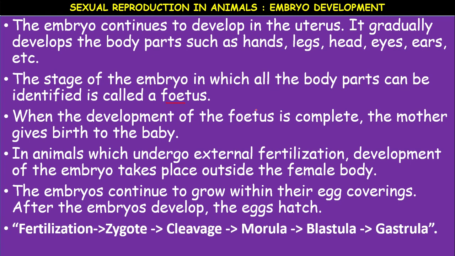So what are the steps involved in embryo development? First, fertilization. Fertilization results in the formation of a zygote. The zygote undergoes cell division, that is called cleavage. During this cleavage, the first stage is morula, then blastula, then gastrula. This entire sequence represents the embryo development.